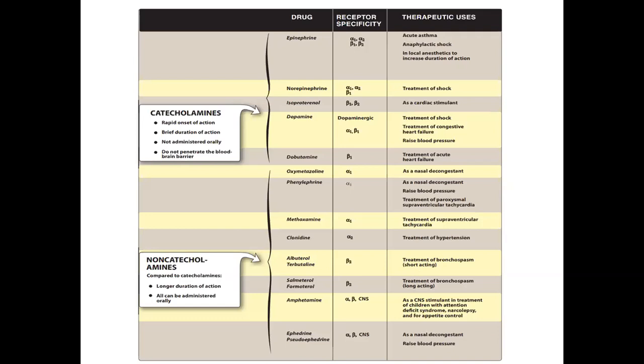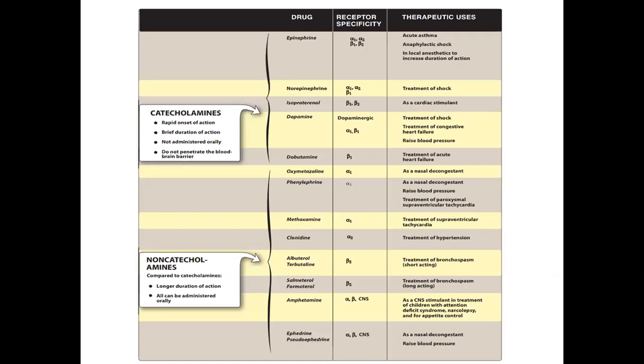So, the summary of catecholamines and non-catecholamines. Catecholamines have a rapid onset of action and brief duration of action. They are not administered orally, and they do not penetrate the blood-brain barrier.